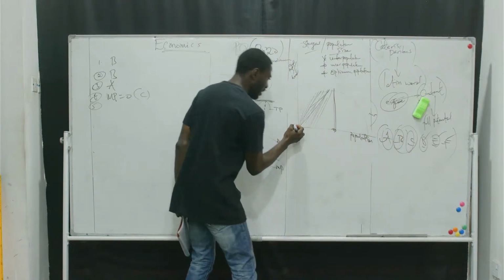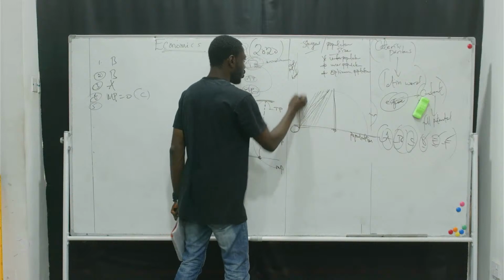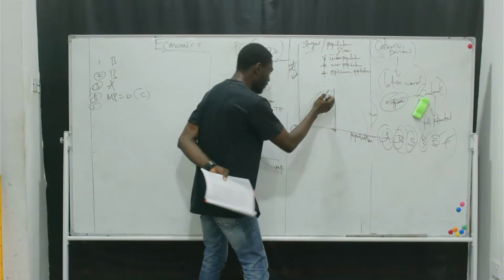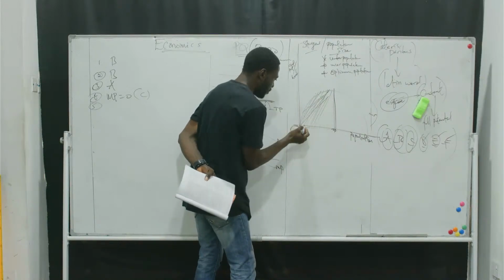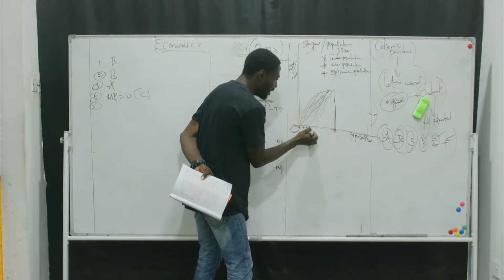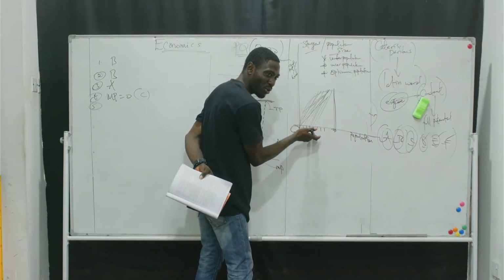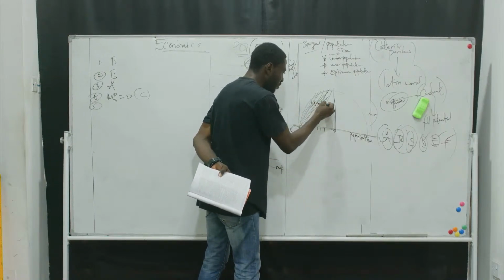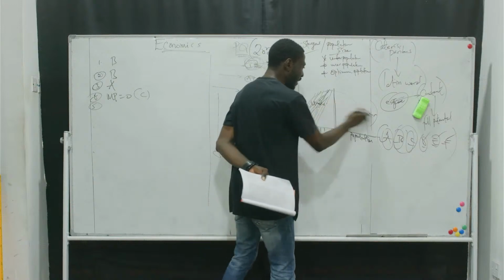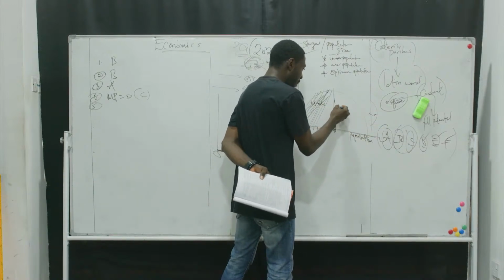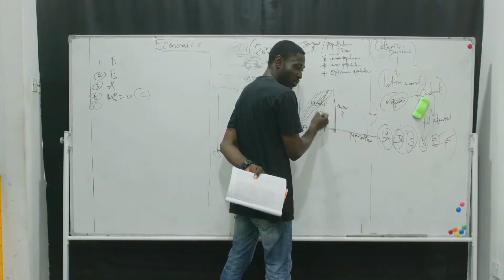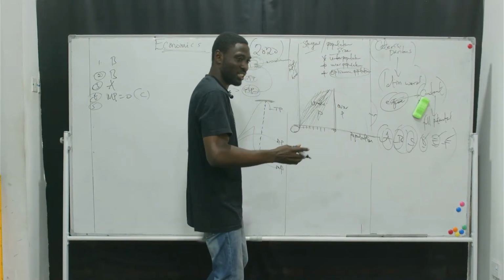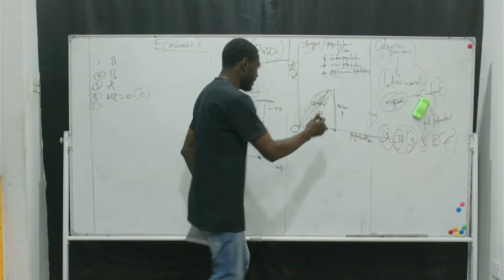This is where population is. This is your output per head. So what's going on here? At this portion, the population is not much. So this part is underpopulation. Then this part definitely will be overpopulation. Are you getting what I'm saying? Then which one is optimum? Optimum is the mediator. And this is it here, this point.